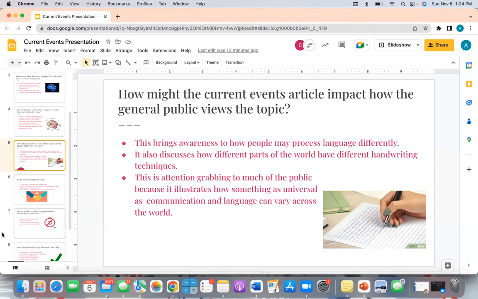It also discusses how different parts of the world have different handwriting techniques. This is attention grabbing to much of the public, as it illustrates how something as universal as communication and language can vary across the world.